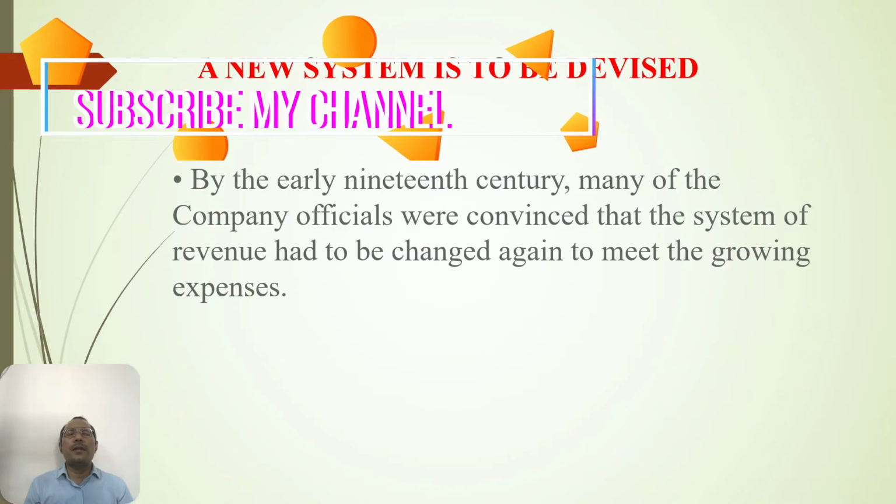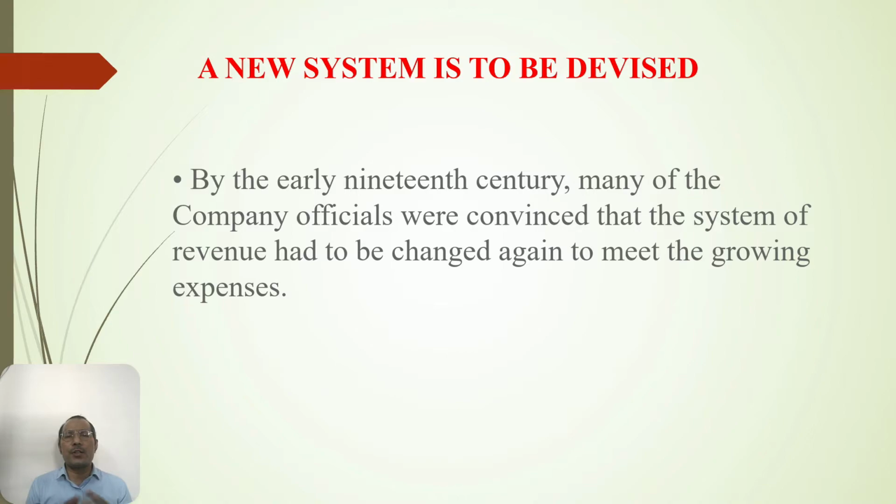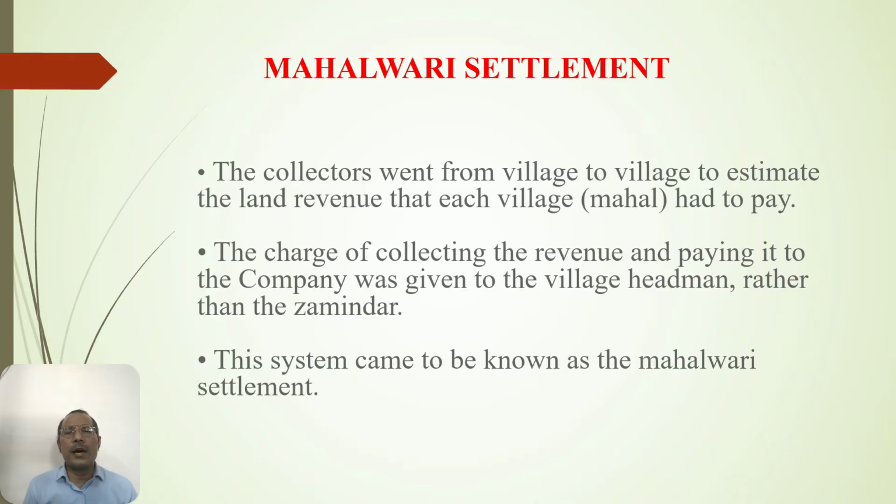A new system is to be devised. Now, the Britishers thought there must be a new system with the help of which they could increase more revenue. By the early 19th century, many of the company officials were convinced that the system of revenue had to be changed again to meet the growing expenses. And because of that, they searched for a new system of revenue collection. The new system was the Mahalwari system.